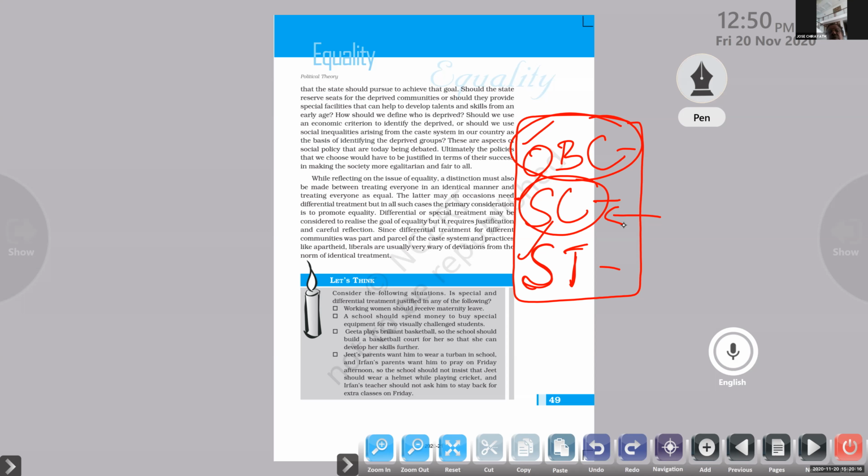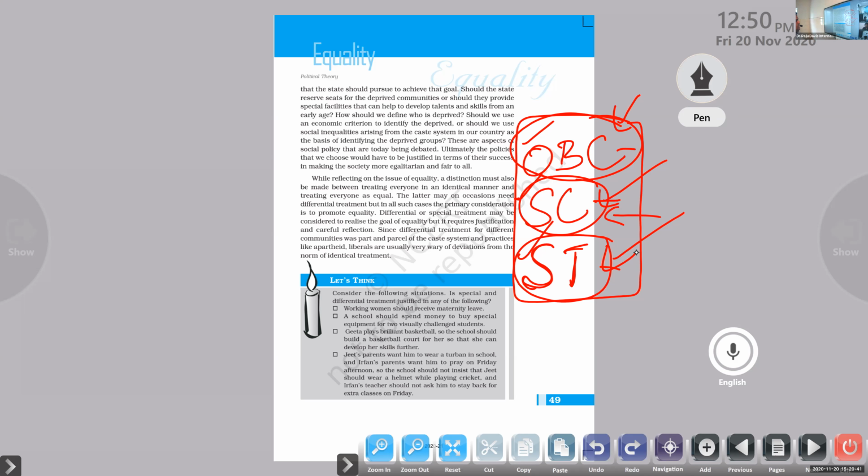No. They have already achieved development. But still they belong to the category, and as per the rules and regulations of the government, differential treatment is regulated to maintain equality in society. Reservation quotas are applicable to those who belong to these categories: OBCs, SCs, and STs.